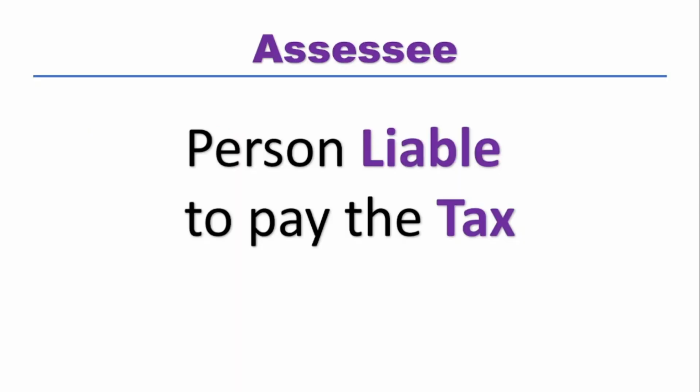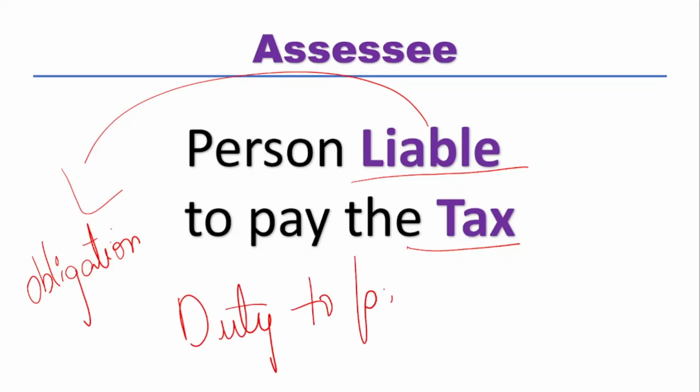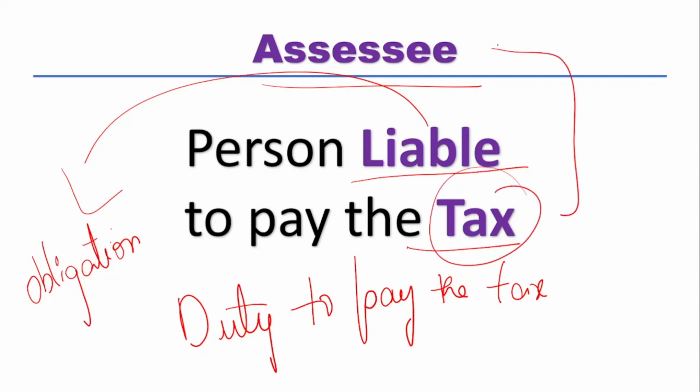The assessee is a person liable to pay the tax. Liable means he is having an obligation or it is his duty to pay the tax. The person who is having a duty to pay the tax is known as assessee. So, any person who has a liability to pay the tax, that particular person will be called as assessee. It's a very important thing.